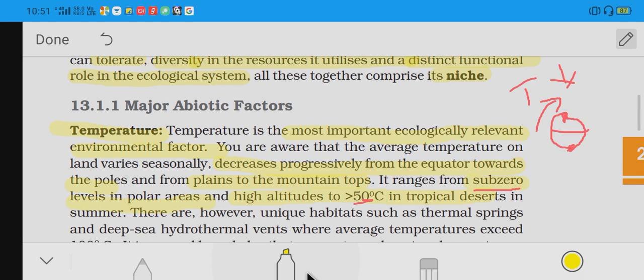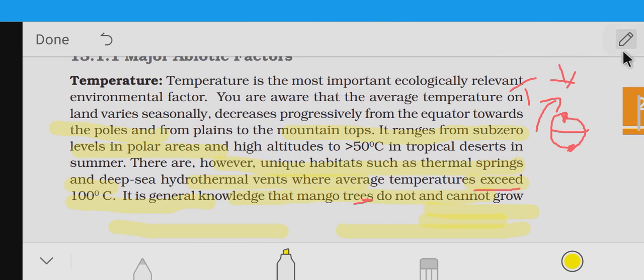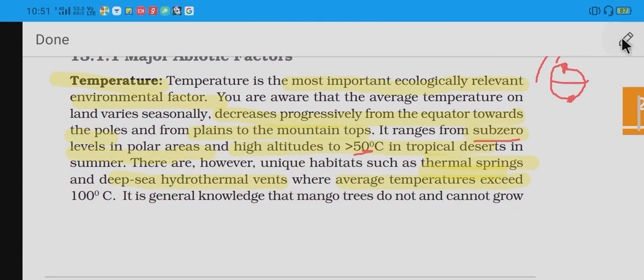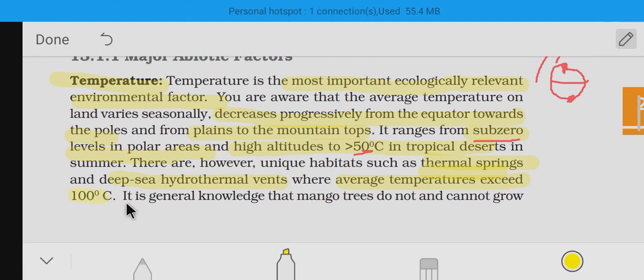Next, unique habitats such as thermal springs and deep sea hydrothermal vents, where the average temperature exceeds 100 degrees Celsius. It may be even 100 degrees Celsius or more. Thermal springs, deep sea hydrothermal vents, average temperature exceeds 100 degrees Celsius. So these are important points to note.